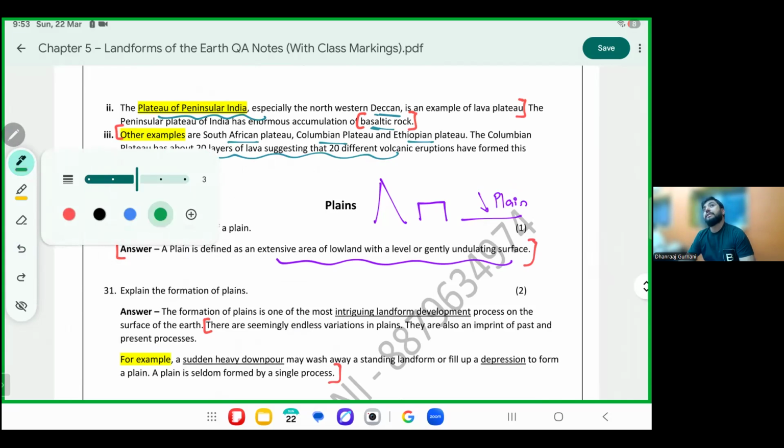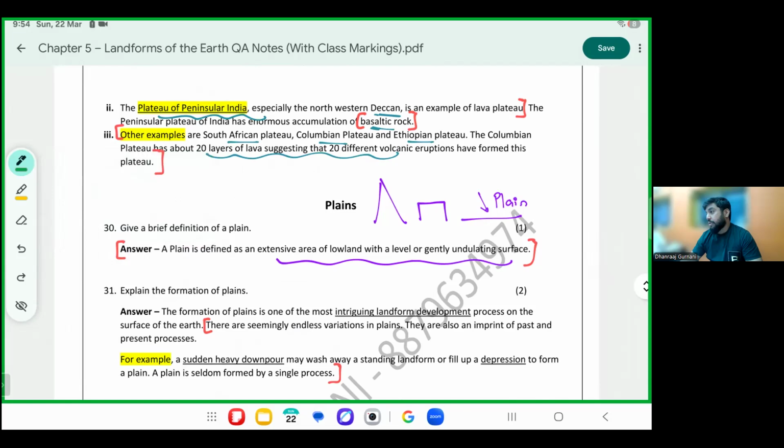A plateau is a raised lowland area, keep it away. A gentle or undulating surface. Flat land or slightly uneven also. So, let me finish this.